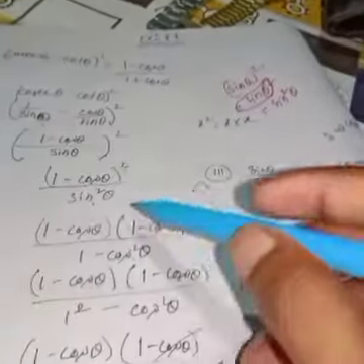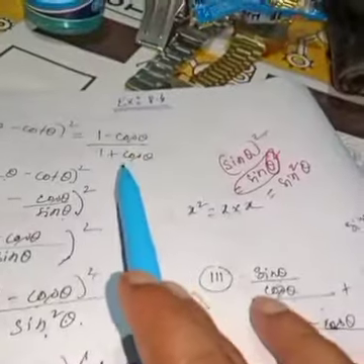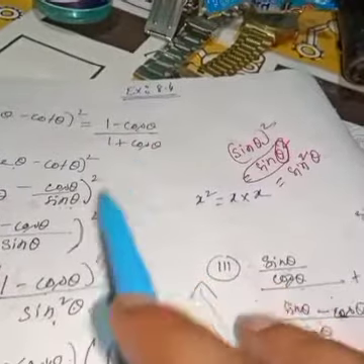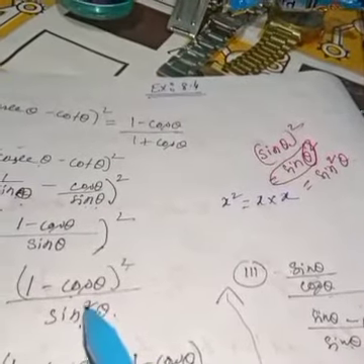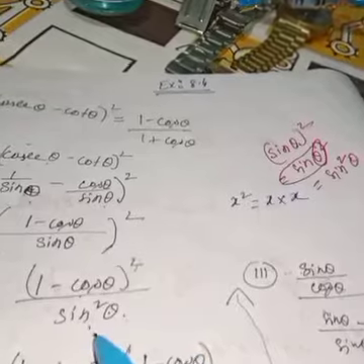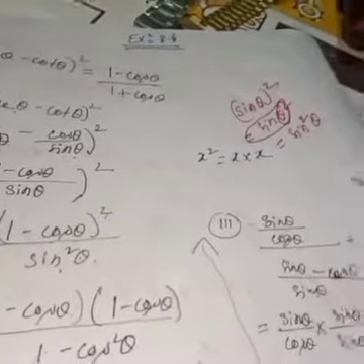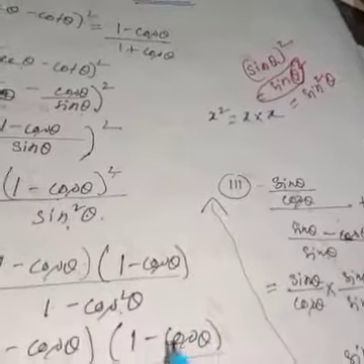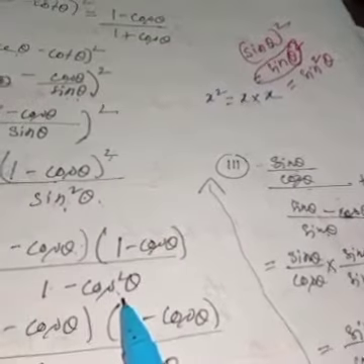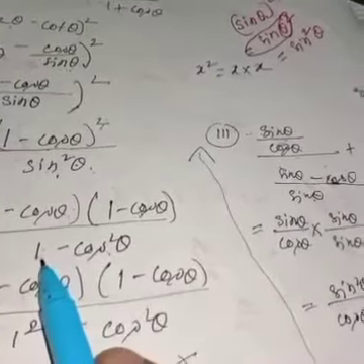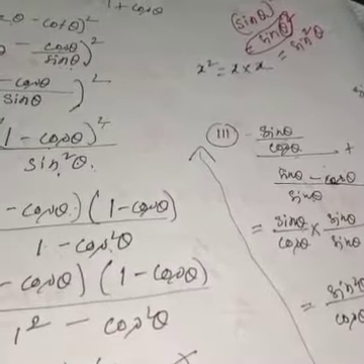And here having sine square theta, you need (1 minus cos theta) by (1 plus cos theta). So try to express sine in terms of cos. From the identity sine square theta plus cos square theta is equal to 1, we can get sine square theta is equal to 1 minus cos square theta. Now, in place of 1, you can write what? 1 square.